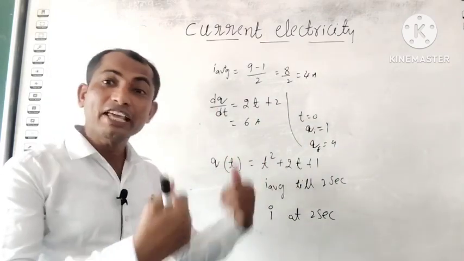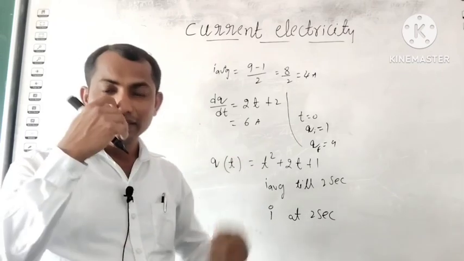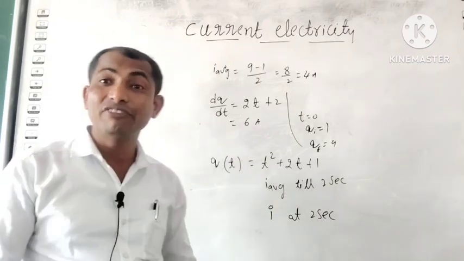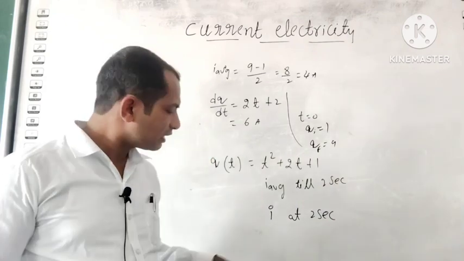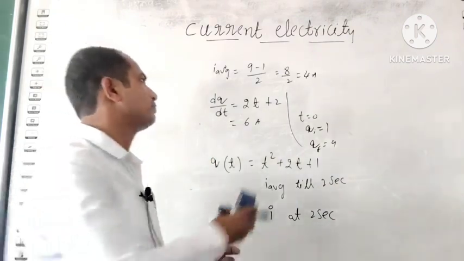Clear? So we can find the I average and instantaneous current when the charge is given in terms of t. Otherwise, sometimes they may give the graph also. Suppose they give the graph.